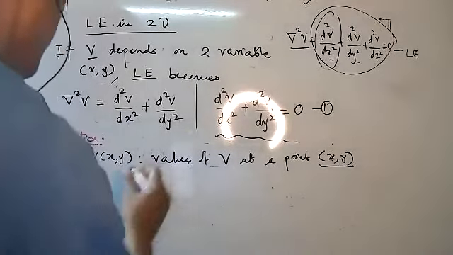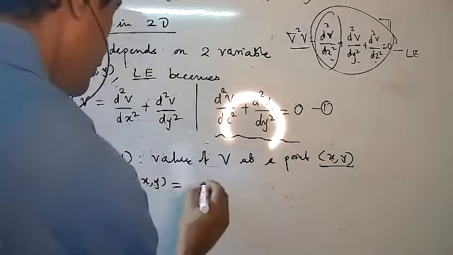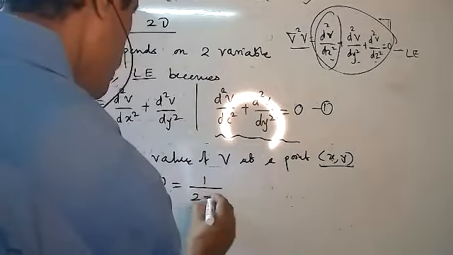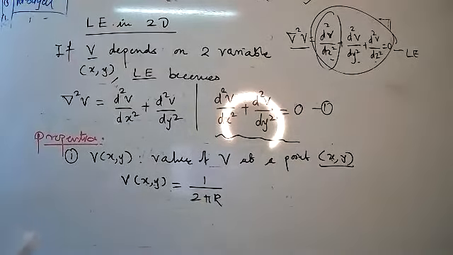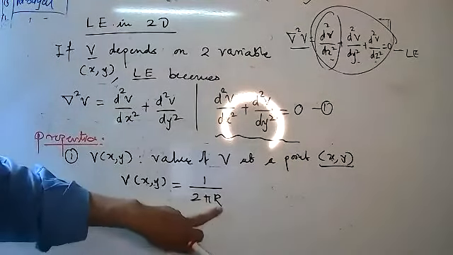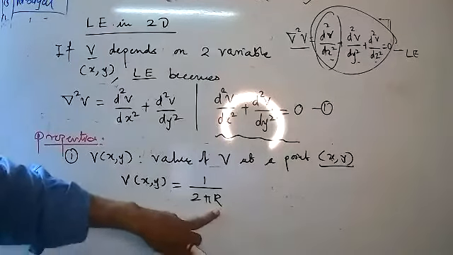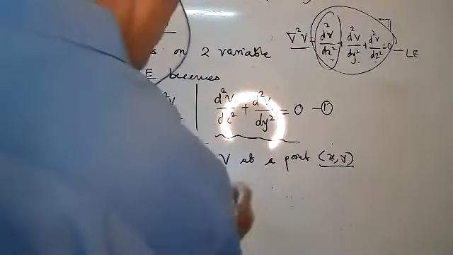In this case, I will write V of x comma y is equal to 1 upon 2 pi r. If r is the radius, then 2 pi r represents what? If r is the radius of the circle, then 2 pi r is the circumference of the circle. Is it correct? Yes, sir.